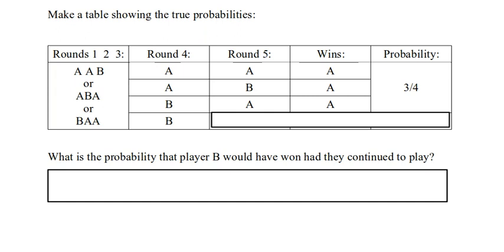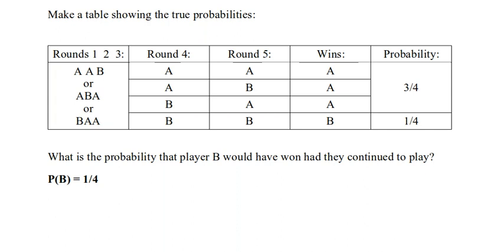Now there's one more case, and that case is when B wins round 4 and B wins round 5. Now that certainly can happen, but it only happens 1/4 of the time. And when that happens, that's the only way in which B can win. And just like 3/4 is the probability that A wins, the remaining probability, 1/4, is the probability that B wins. So now it asks, what is the probability that player B would have won had they continued to play? And I'm going to say the probability that player B wins is 1/4.